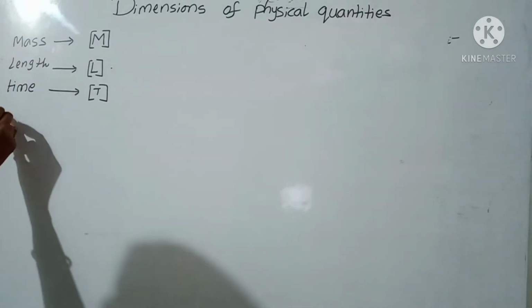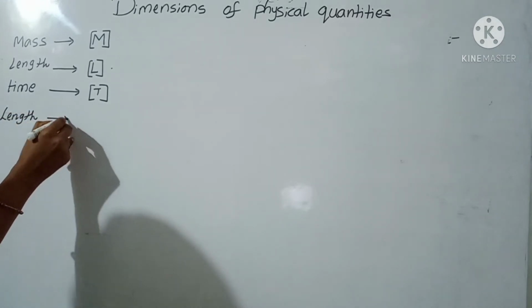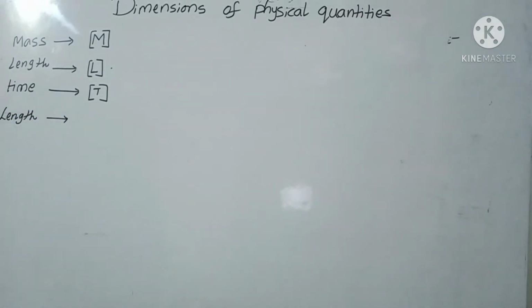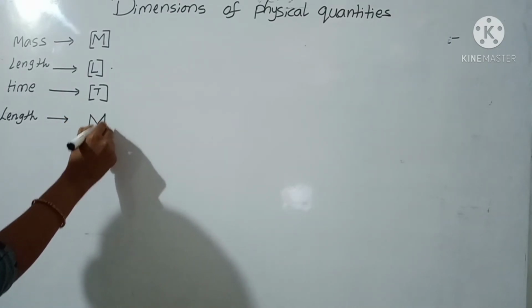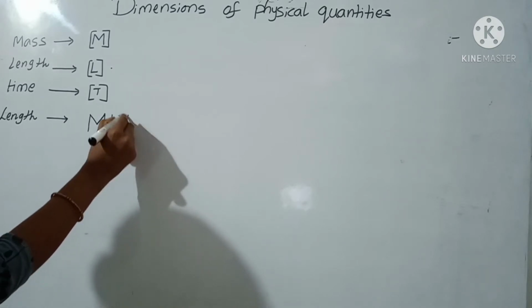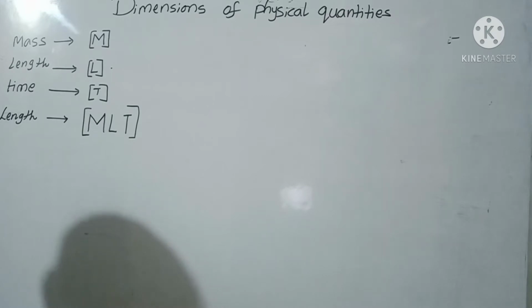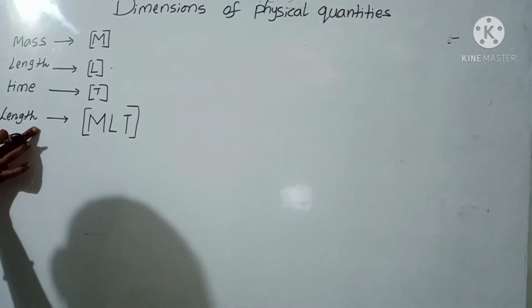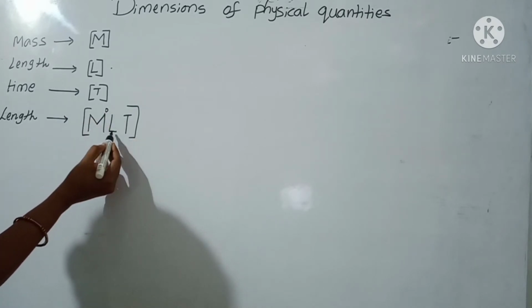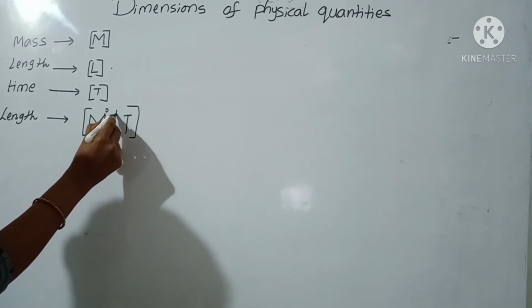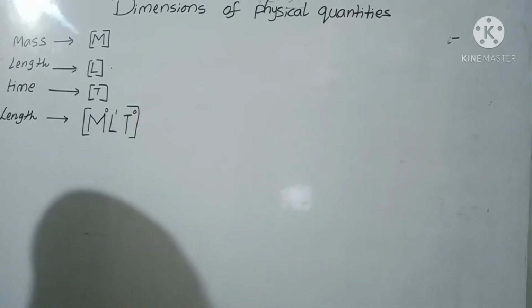First I am taking the length. So length formula we can write in the dimensional formula. We can use the three base quantities M, L, T in enclosed square brackets. So see here length. In that mass is absent here, so we can write power 0. Length L is there, so length 1. Time is absent, so we can write T power 0.